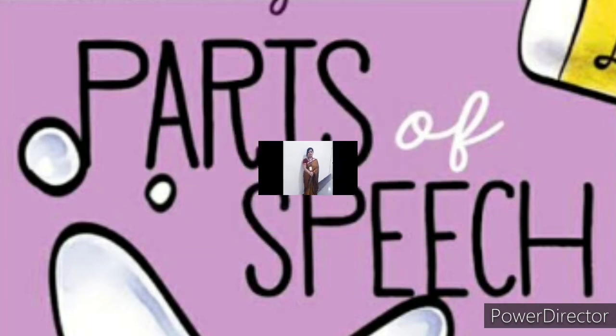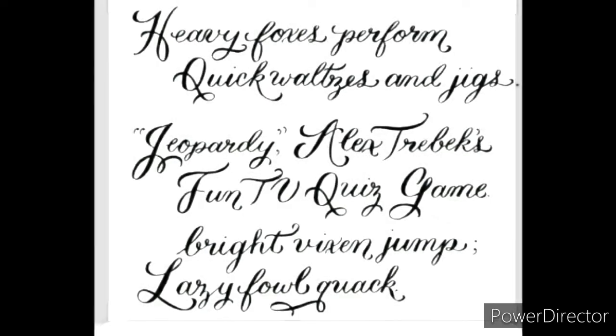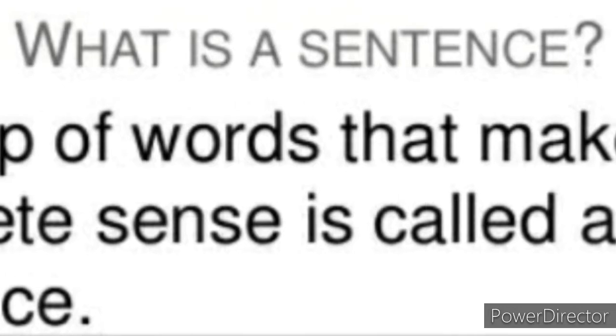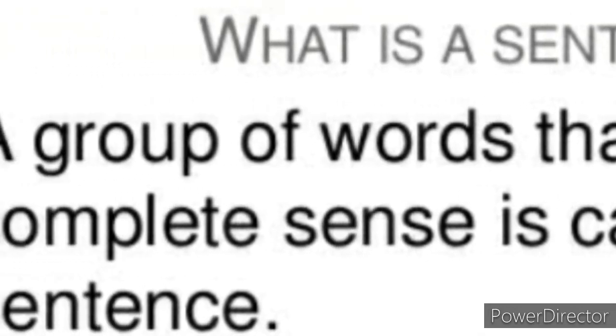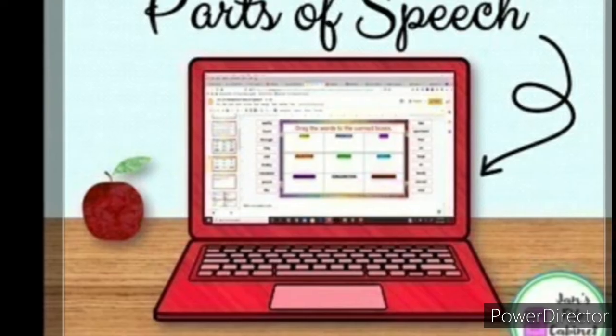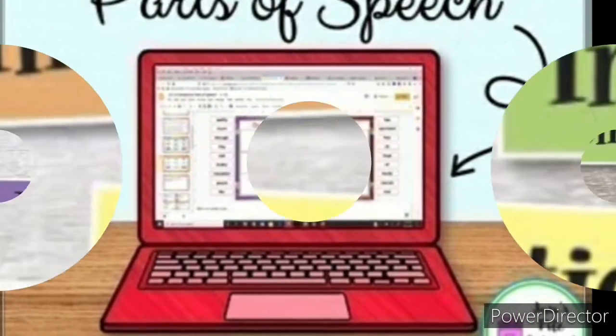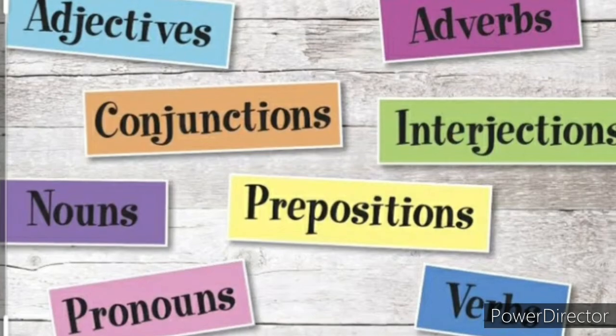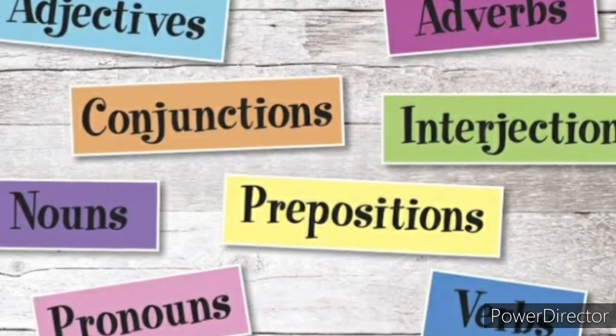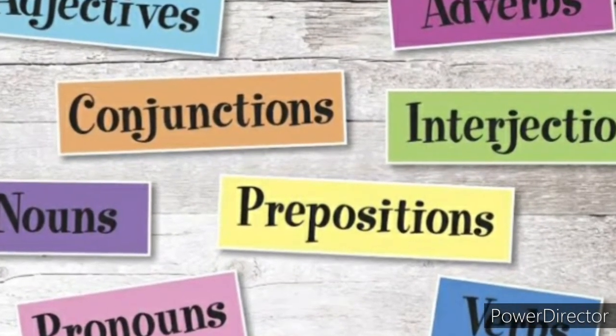I am Supreet and today we will learn the basics of English grammar, that is parts of speech. Students, whenever we speak or write, we use sentences and every sentence is a group of words. Now each and every word in a sentence belongs to a particular part of speech, or in other words, parts of speech are the classes into which words are divided according to their function in a sentence.